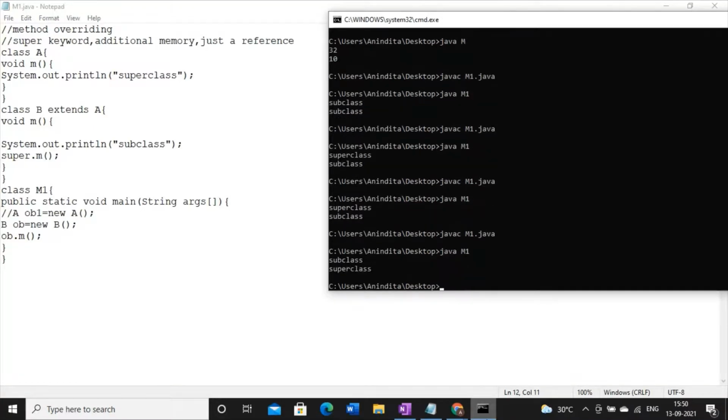Syntactically it is correct, and there is no error. But see the output. If you write the super keyword not as the first executable statement inside the subclass's method, then first the output of the subclass will come and then the output of the superclass will come. Technically it is correct, but programmatically and conceptually it is not correct, because I'm talking about inheritance, and inheritance follows a hierarchy like this.